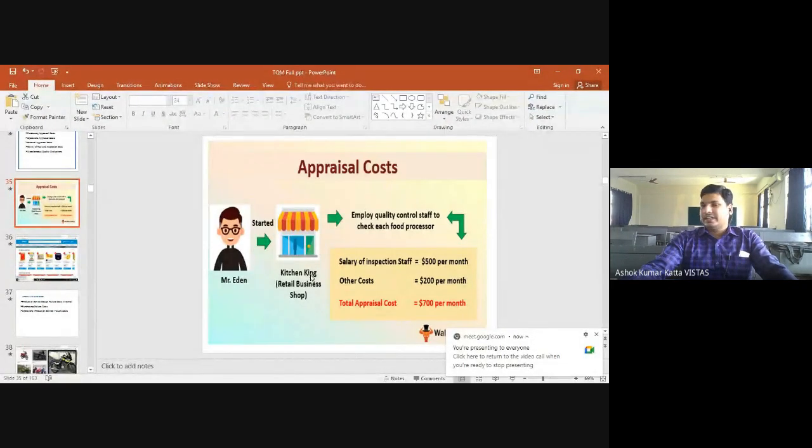Now here I have given an example for a simple understanding of the appraisal cost. Mr. Edin has a small snack shop, called Kitchen King. I think they might be producing burgers or French fries or some kind of snack item. In his retail business shop, he wants to increase his sales. So for that, what he has done is